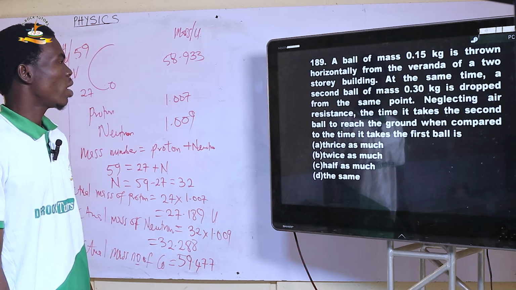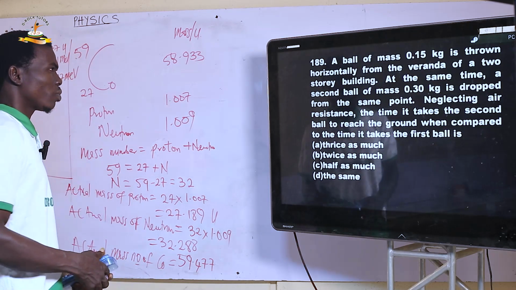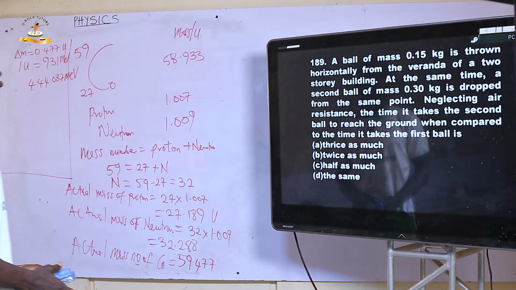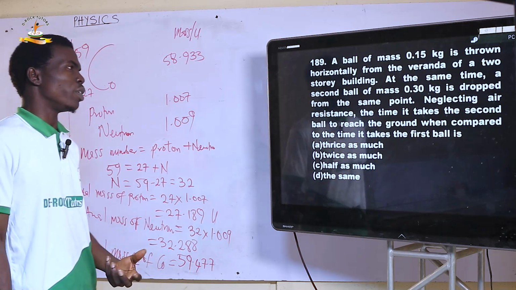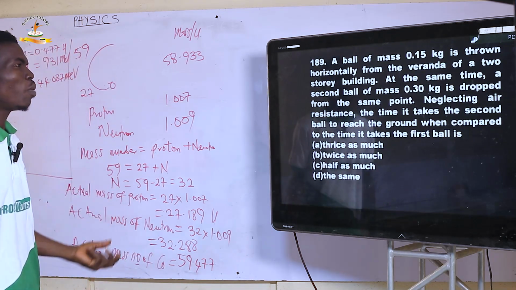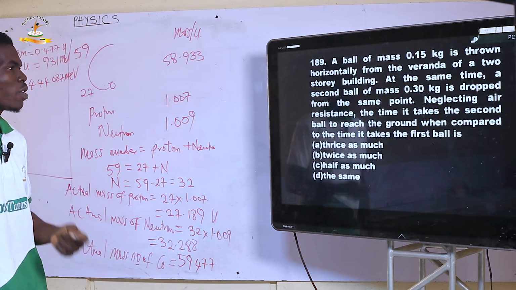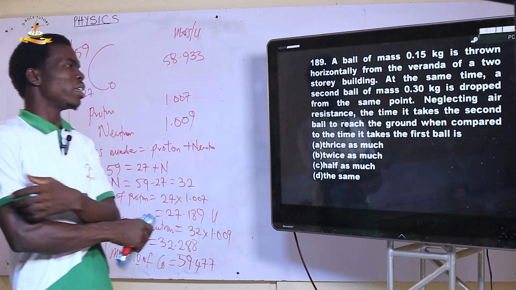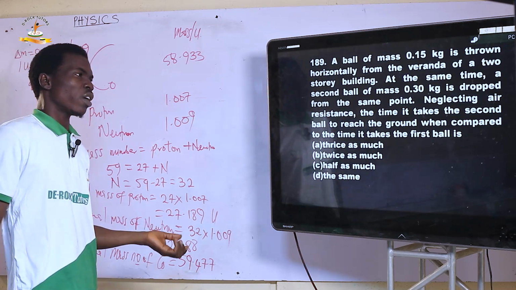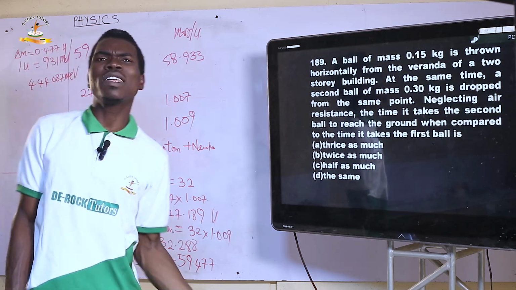Next, 189. A ball of mass 0.15 kg is thrown horizontally from the veranda of a two-story building. At the same time, a second ball of mass 0.30 kg is dropped from the same point. Neglecting air resistance, the time it will take the second ball to reach the ground compared to the first ball will be the same.